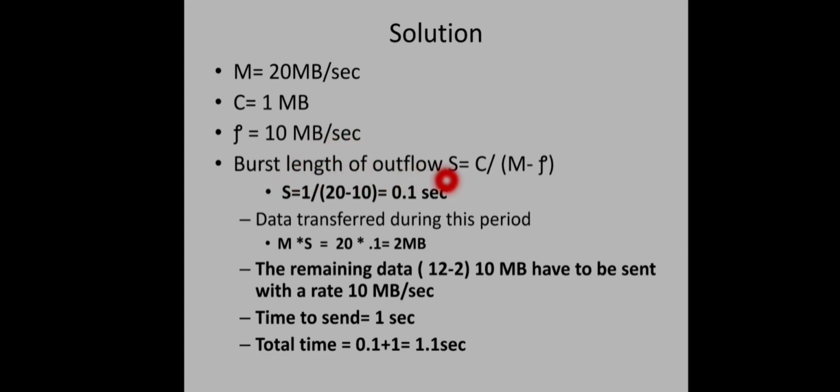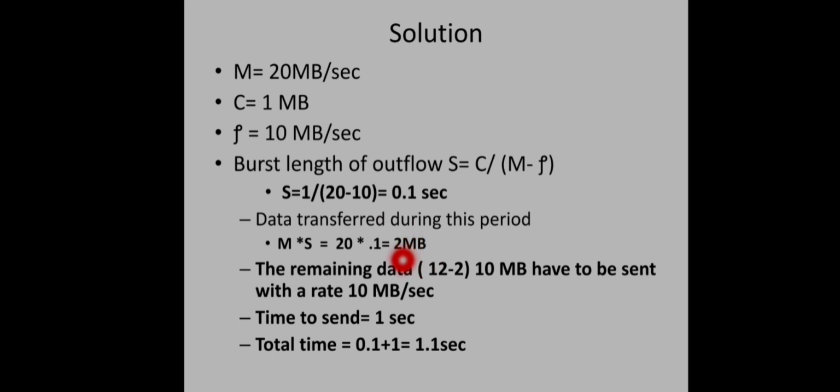So burst length S can be determined using the equation C by M minus rho, that is 1 over 20 minus 10, which is 0.1 second. So for the first 0.1 second, we can transfer data at a rate of 20 megabytes per second. Using this, how much data will actually be transferred? The rate is 20 MB per second for 0.1 second, so 2 MB of data will be transferred during the peak period.